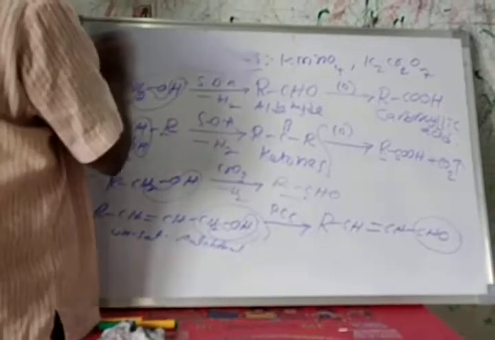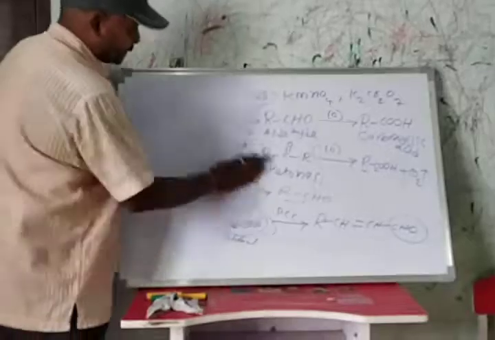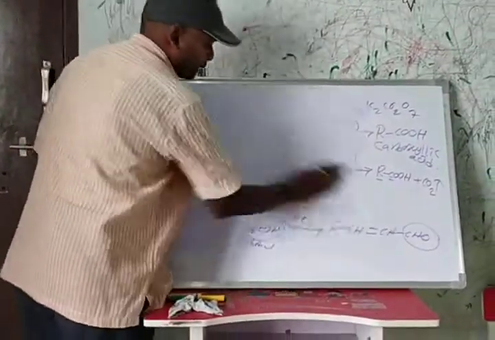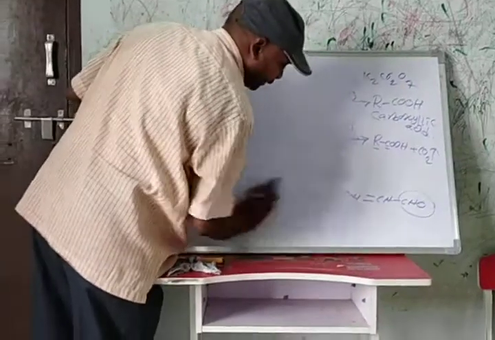This is an important one. In NCERT we have some chemical properties, and we'll discuss those important ones. Chemical properties of phenols.